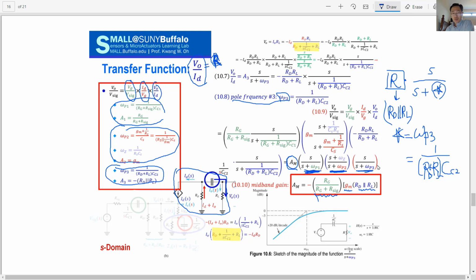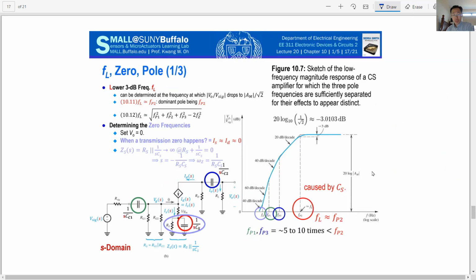All these three terms are multiplied together. So that is the final form. And overall, we can understand that frequencies will usually happen. Okay, the major frequency loss will happen. Okay, the major first cutoff will happen usually because of the second pole.